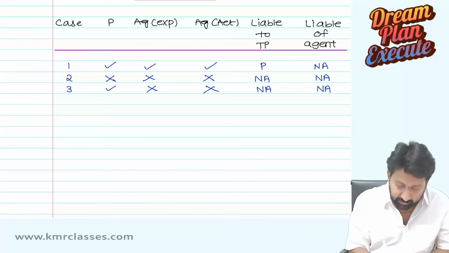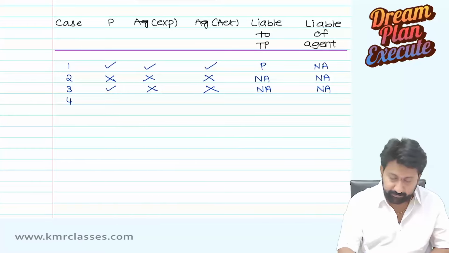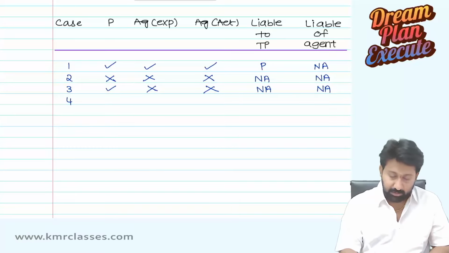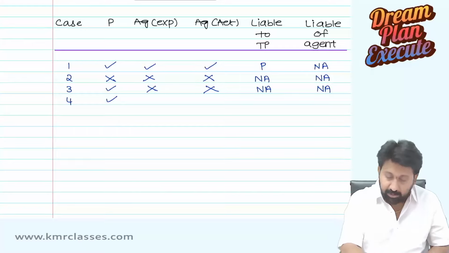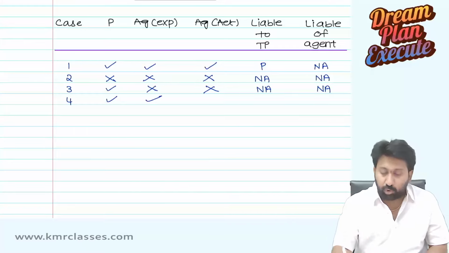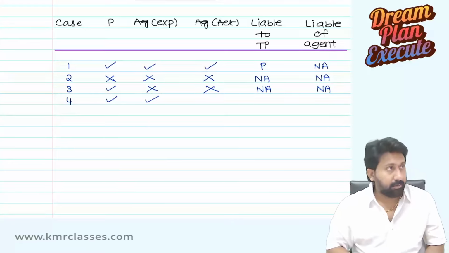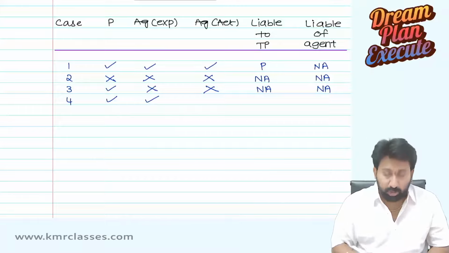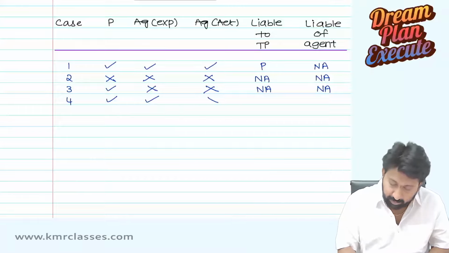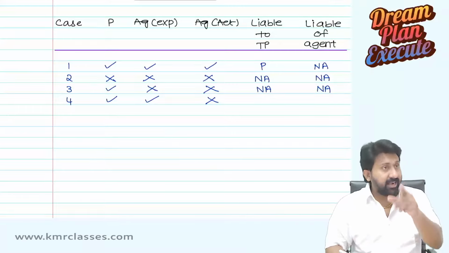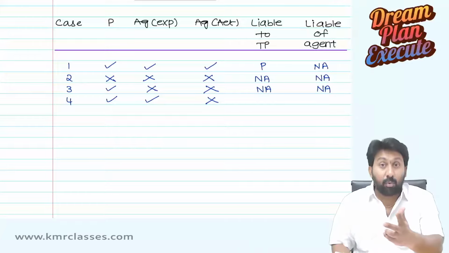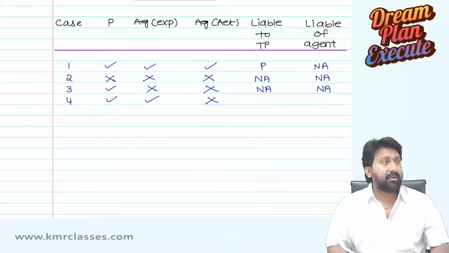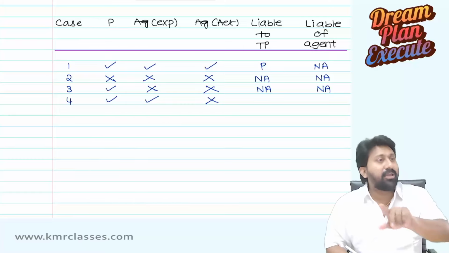Fourth case. Principal is expected to do something. Agent is expected to do that. But agent has not done that. This is not doing something wrong, it is omitting to do something good. Not doing good is also equal to doing bad.